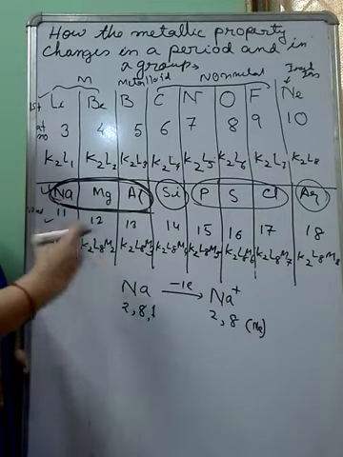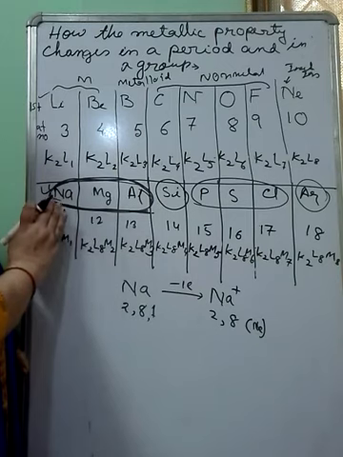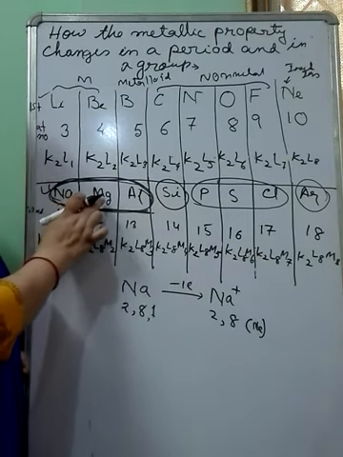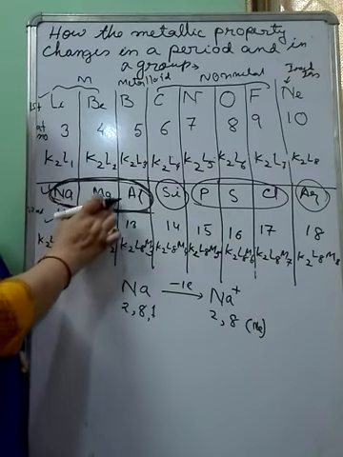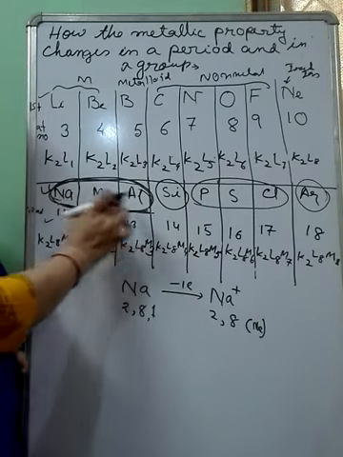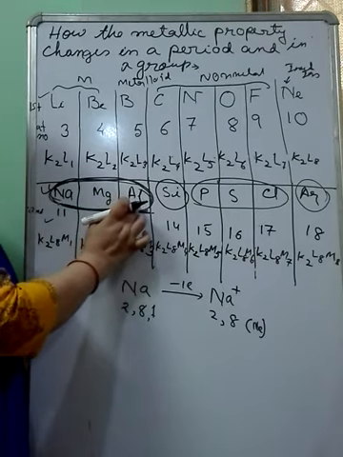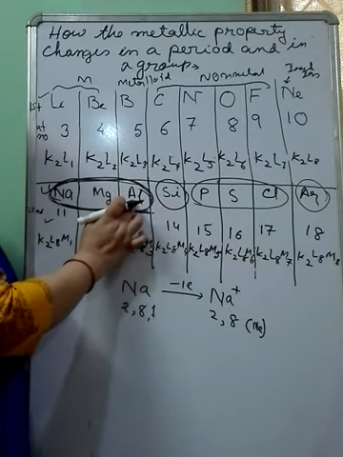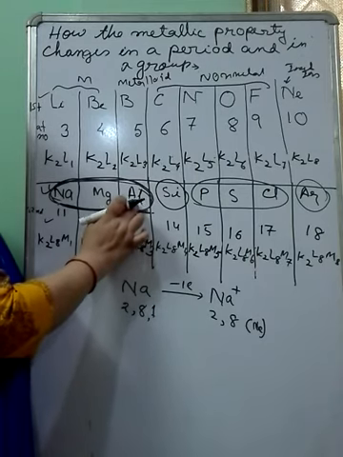In comparison, in case of magnesium, size is smaller than that of sodium. So, the nucleus is closer to the outermost shell. So, the outermost electron cannot be donated easily compared to sodium. So, this magnesium is less metallic than sodium. Again, aluminium is the smallest in size among all these three. So, the outermost shell will be much closer to the nucleus. So, the outermost electron will not be easy to donate from the outermost shell.